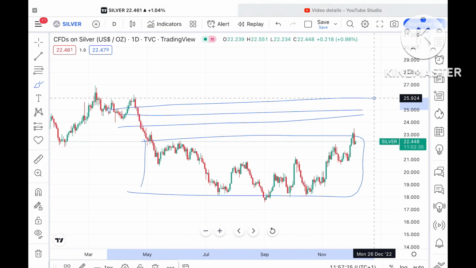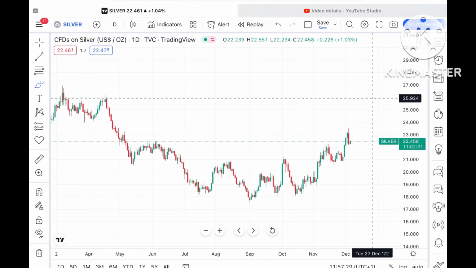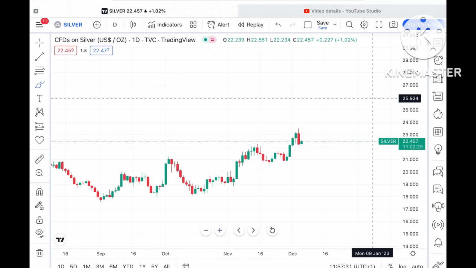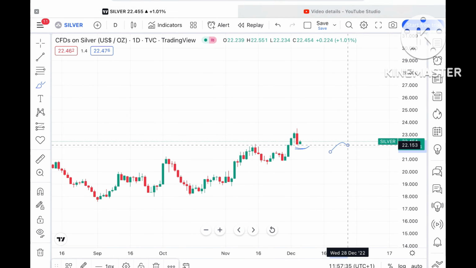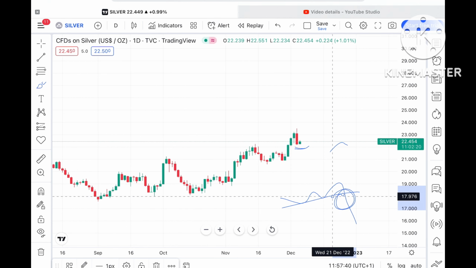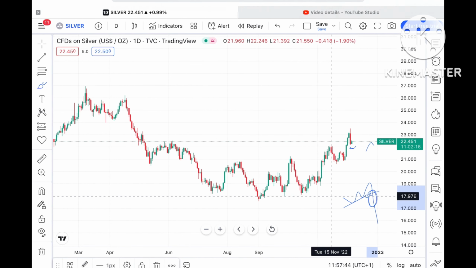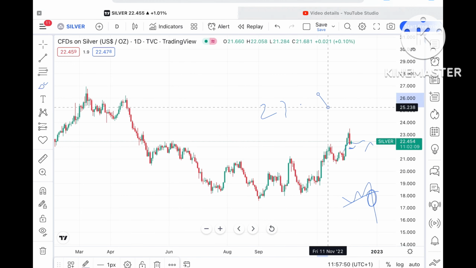Okay, now look at this particular chart. Suppose the price sustains this particular level, which is more likely, because you can see a swing is trying to form at this level. But this is a weak support, so chances of moving further down will be there if the price goes below this level. If it forms a swing at this level and sustains, then it can go further upside, and there is a probability of touching a level of $22.578.